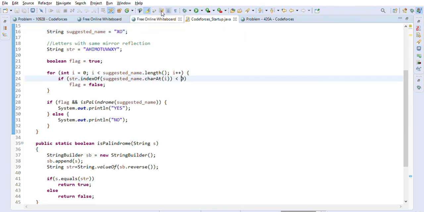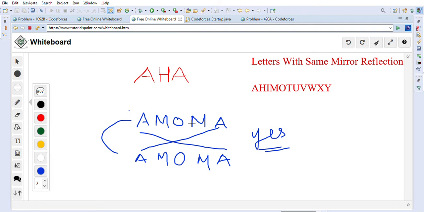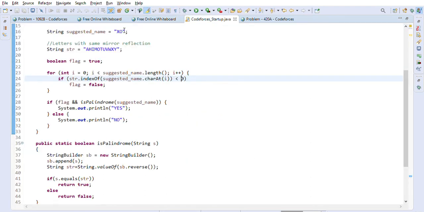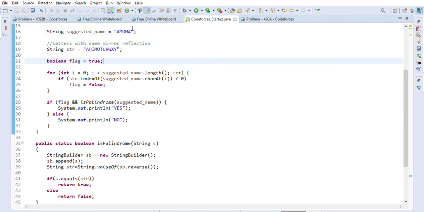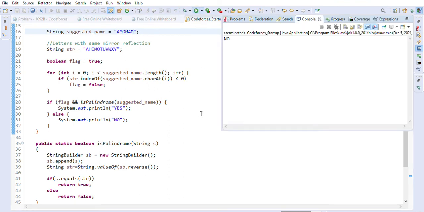Now let's take another example. This one, AMOMA, right? AMOMA. So let's take this as an example. This should give us yes. So we are getting the correct answer yes. Now if we put M here, then we will not get yes, right? We will get no, because this is not a palindrome. So we are getting no. So it's not a mirror word.